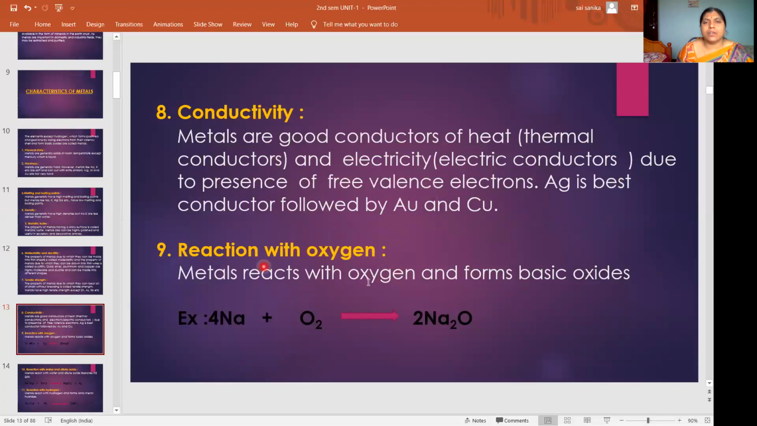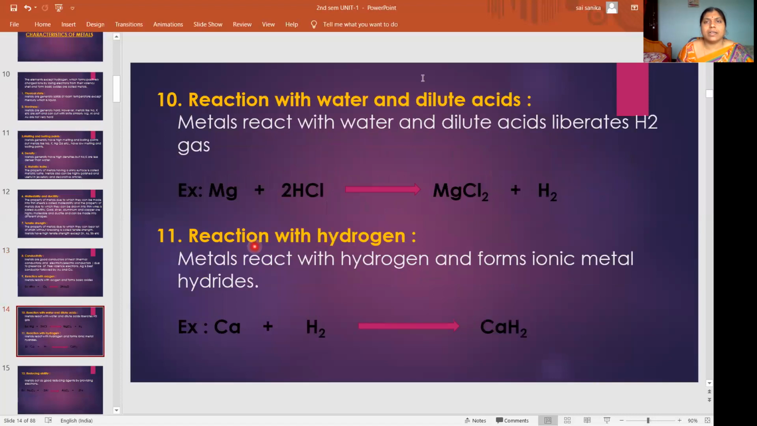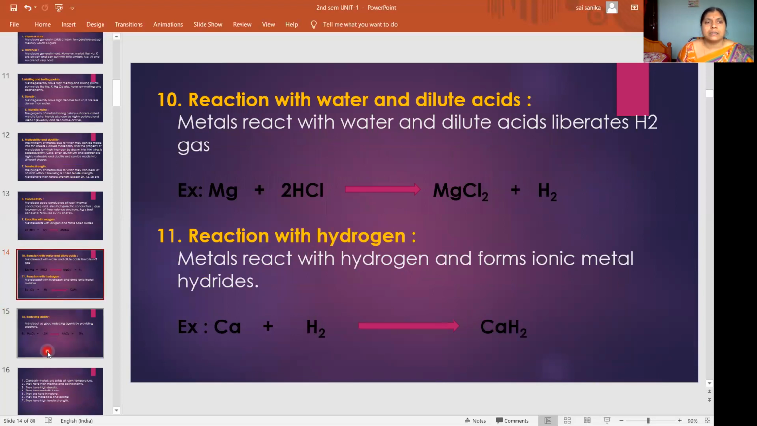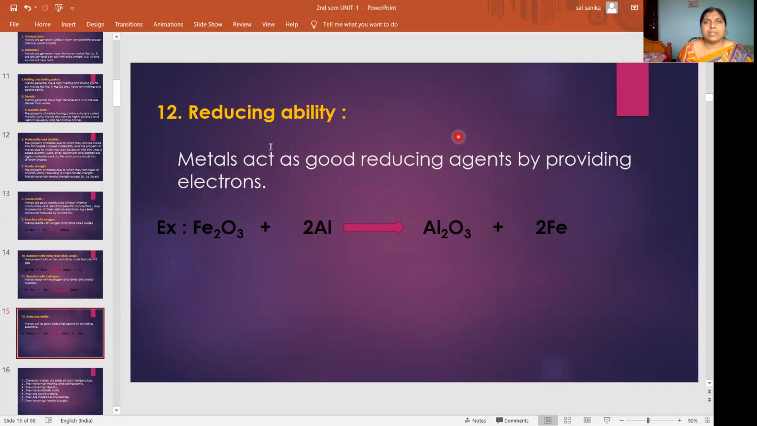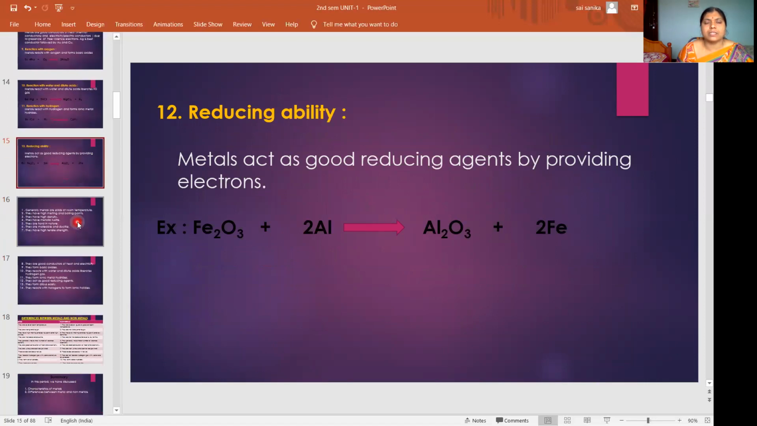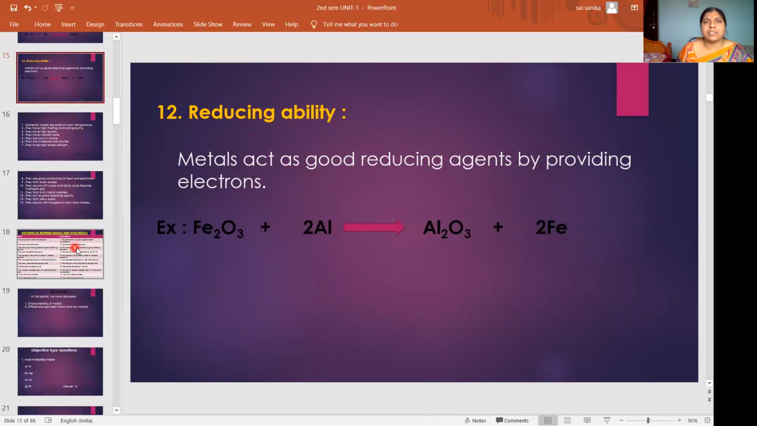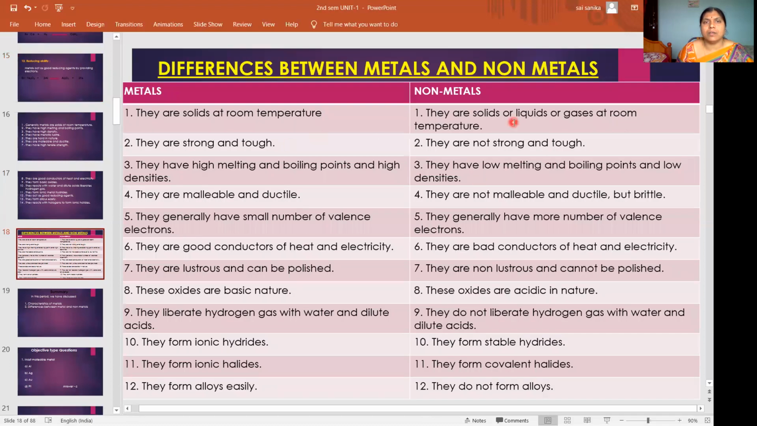When they react with oxygen, they form oxides. Those oxides are basic in nature. When they react with water and dilute acids, they liberate hydrogen gas. When they react with hydrogen, they form ionic metal hydrides. They act as good reducing agents as they undergo oxidation. So these are some of the characteristics of the metals. Next, come to the differences between the metals and non-metals.